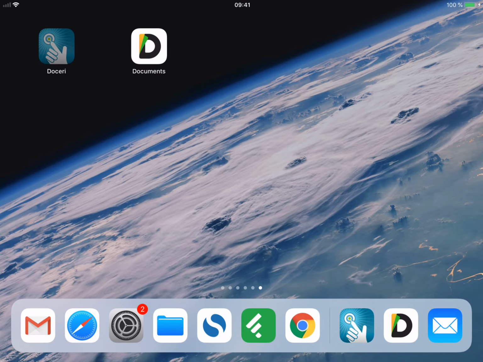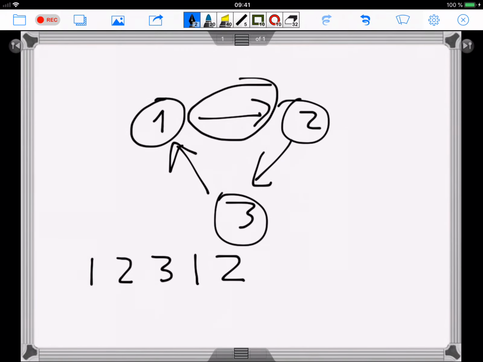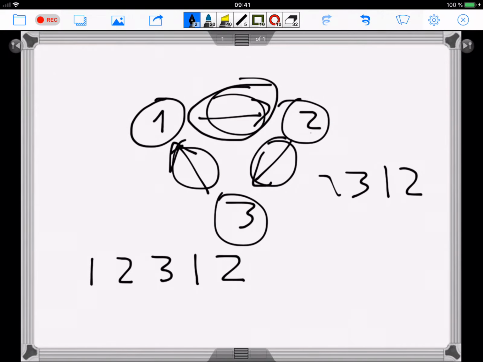Going back to our example, we can have cycles which are simple and not simple. For instance, if we define the cycle 2, 3, 1, 2, this cycle is simple because it starts in 2, uses this edge, then this edge, then this edge, each edge just once. But I can have something like, for instance, 2, 3, 1, 2, 3, 1, 2, and I'm using each edge in the graph twice.